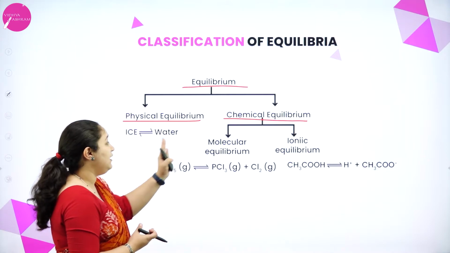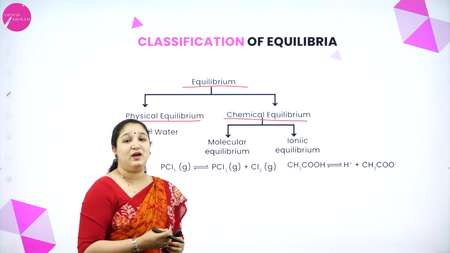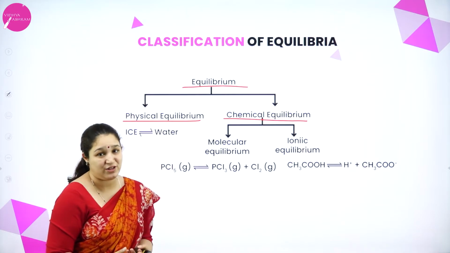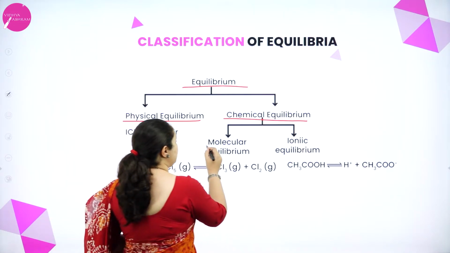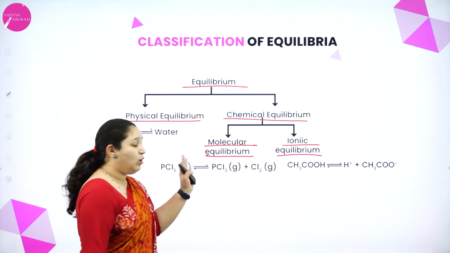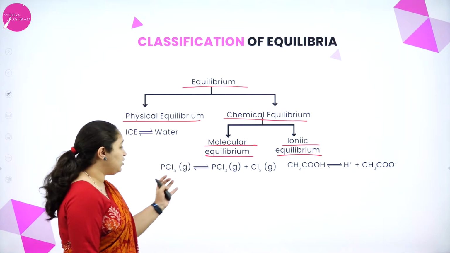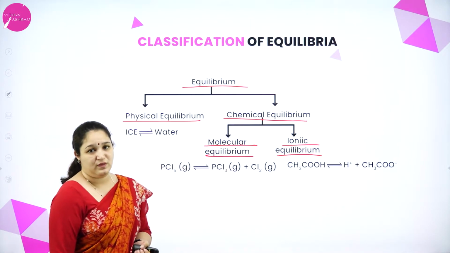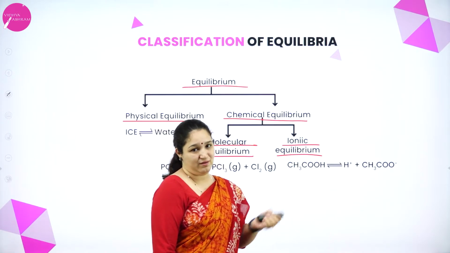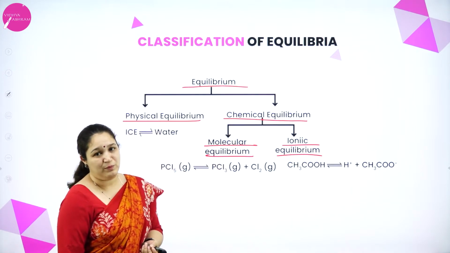Similarly, chemical equilibrium is where there is equilibrium during a chemical reaction. Further, it can be classified as molecular equilibrium and ionic equilibrium. In molecular equilibrium, there are molecules which are there, and in ionic equilibrium, you can see the ions are there in the reactant or in the product side.